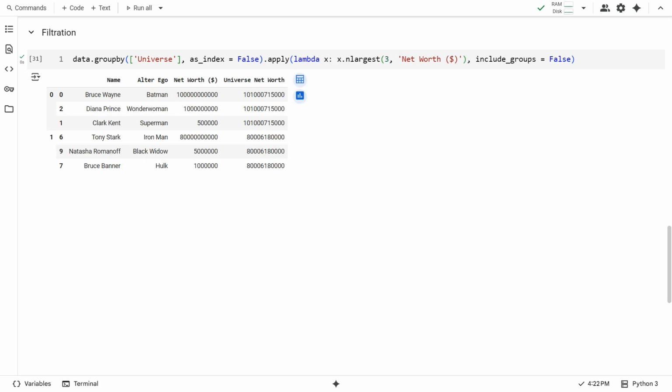Next case, filtration. Sometimes we might want to pick only a few items from a group, based on a criterion. Here, we are going to pick the top 3 richest people in their own universes. We apply a lambda function that returns only the top 3 largest items in each group, based on the net worth column. You might have noticed that the data frame has two hierarchies of indices. The outer one, containing zeros and ones, is for the groups, and the inner ones are the indices of the records in the original data frame. This is called a multi-index, and it is supported by pandas.